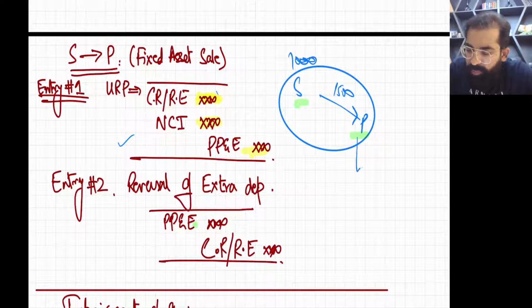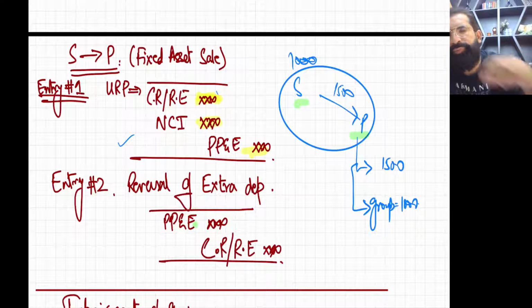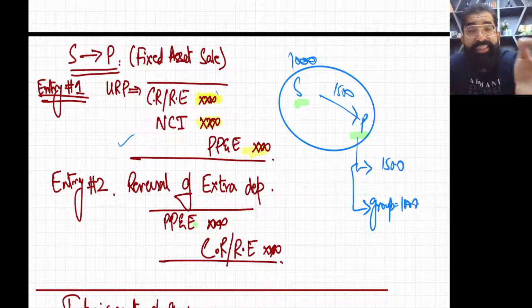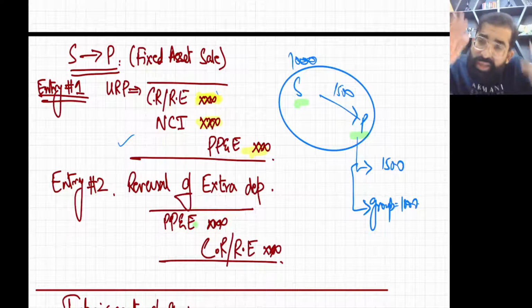Now S company sold it for 1500, the NBV was 1000. So in the books of P company it is recorded as 1500, but from group point of view it should be recorded at 1000. So now use your common sense. This time P company over depreciated this asset, extra depreciated this asset. So we need to reduce depreciation expense in the books of P company.